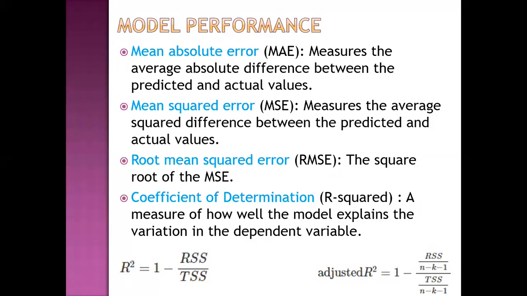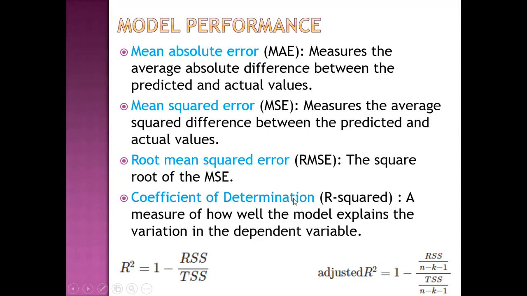Then model performance. We assess the model performance by one of these. One is mean absolute error. It measures the average absolute difference between the predicted and actual value. Then mean squared error. Measure the average square difference between the predicted and actual value. Then root mean squared error, the square root of the mean squared error.